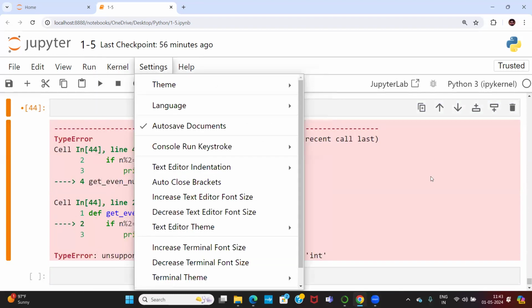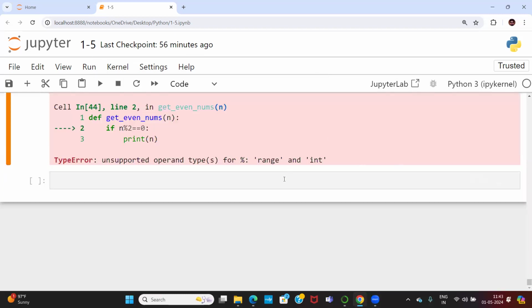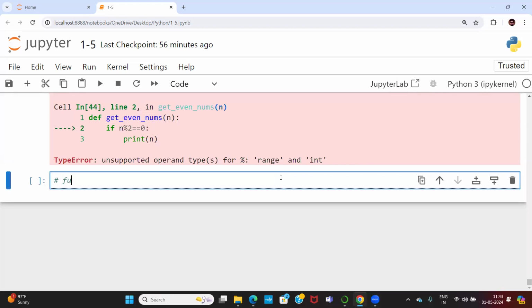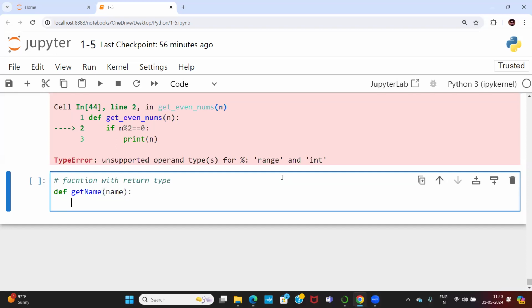Okay, so please check out what are the things we have done so far. And in the coming class, we have to define one more thing: function with return type. Return type. So let me work this out also. Def get name, and a name, and return name.